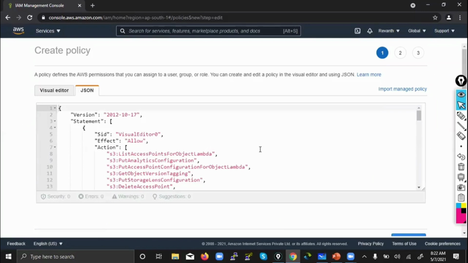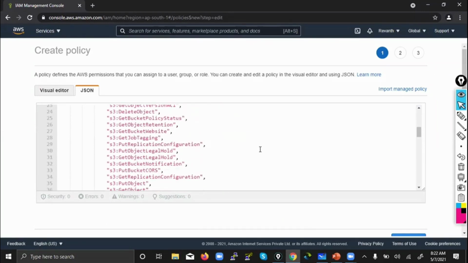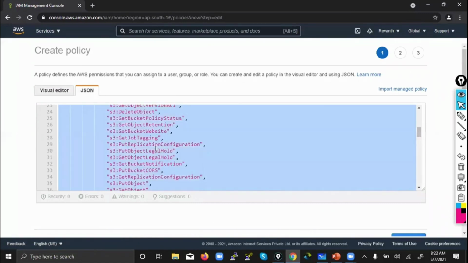See, you did not write any JSON. Who created this in the backend for you? AWS. You have simply selected from the dropdown. What did I say about the bucket policy? Even though you don't know how to write the JSON, you don't need to worry. In IAM, we have policies where we can create on our own. Simply, you can copy it from here and paste it there.